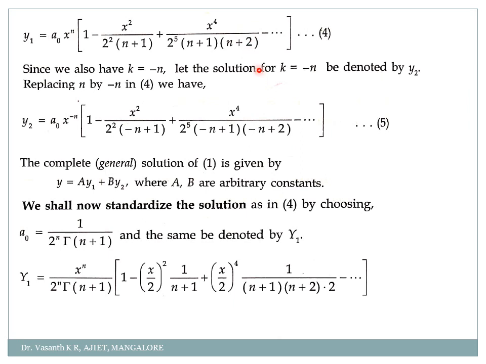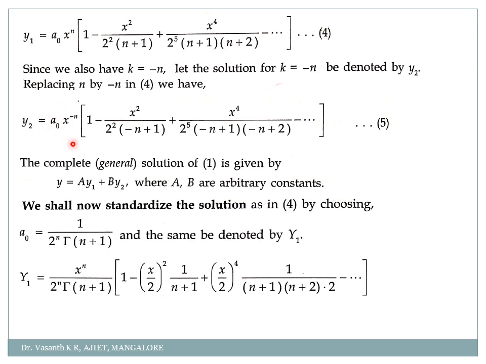Because we got the value for k as plus or minus n, we obtain one solution for plus n and a second solution for minus n. Okay, so this is my general solution till here. But we need to standardize this solution because I don't know what a naught is. This a naught was common among all the even terms, so I had taken it outside.